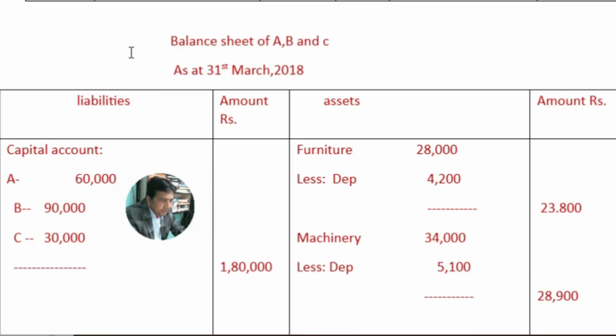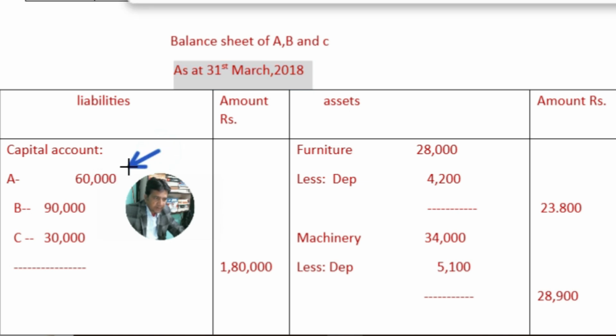Now balance sheet, new partnership form, new balance sheet. Balance sheet of A, B and C as at 31st March 2018. So liability. That capital account balance is to be transferred here. A's capital balance CD 60,000, B's capital balance CD 90,000 and C's capital balance CD 30,000. That is the total closing balance of capital of the partners, and altogether 1,80,000 is the capital balance.